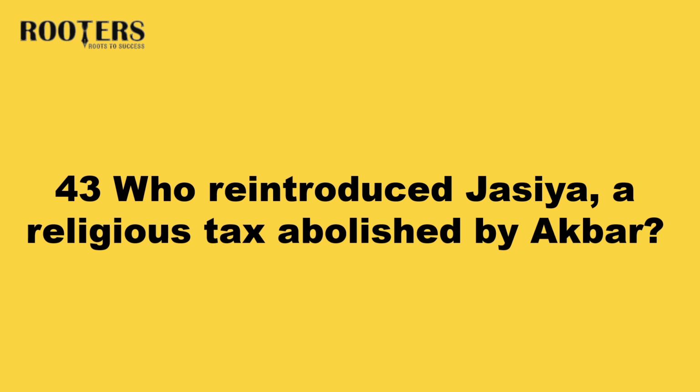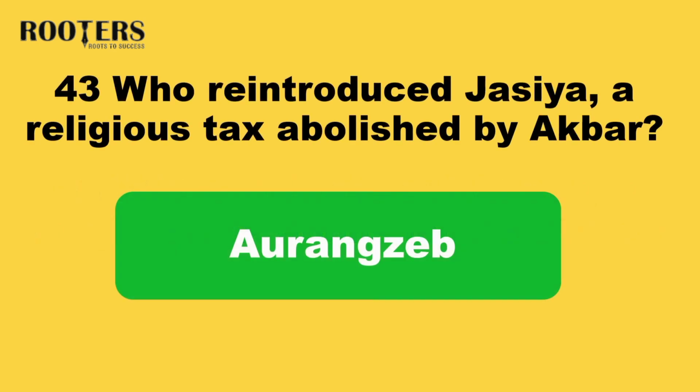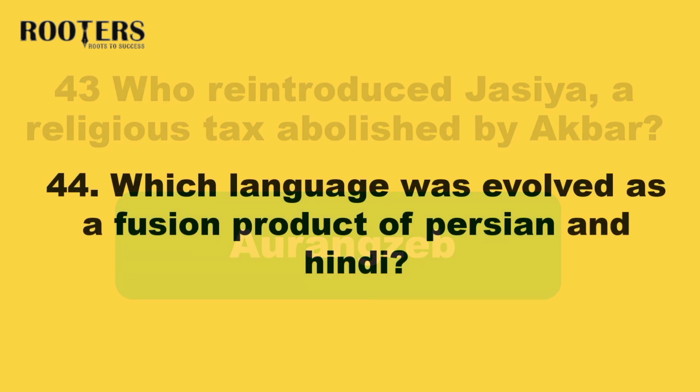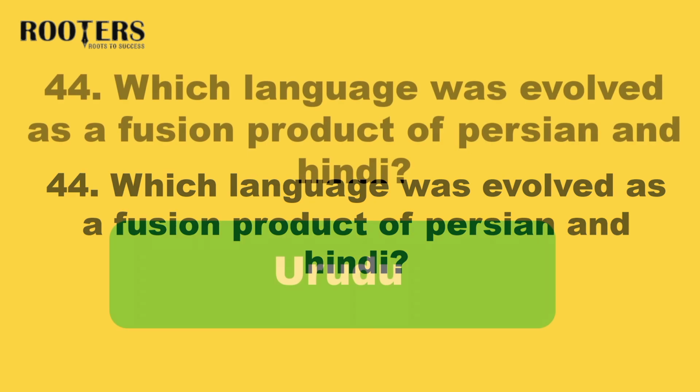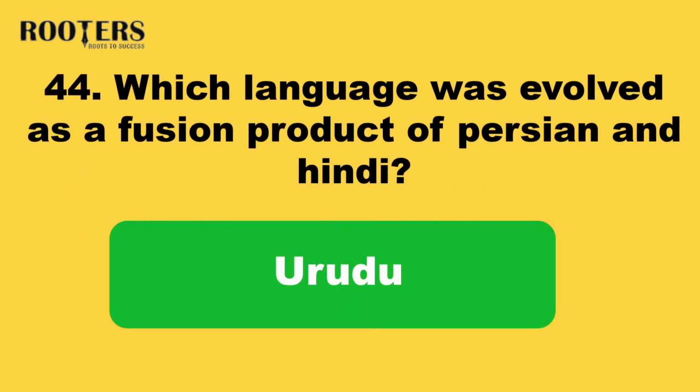43. Who reintroduced jizya, the religious tax abolished by Akbar? Answer: Aurangzeb. 44. Which language evolved as a fusion of Persian and Hindi? Answer: Urdu.